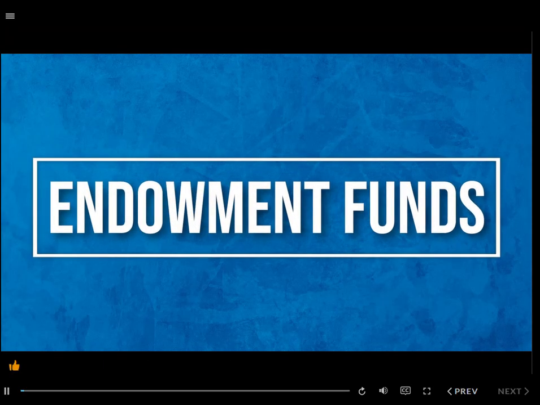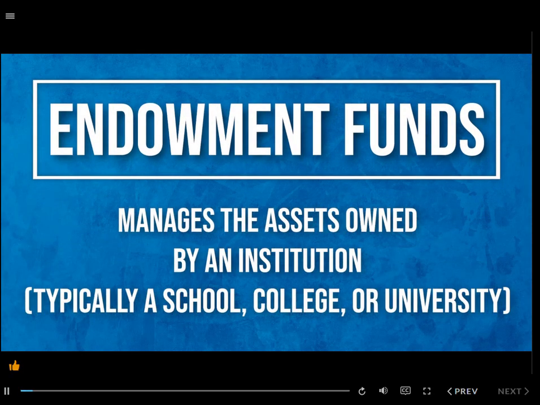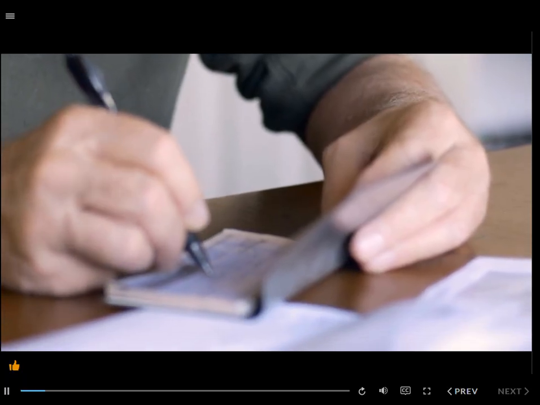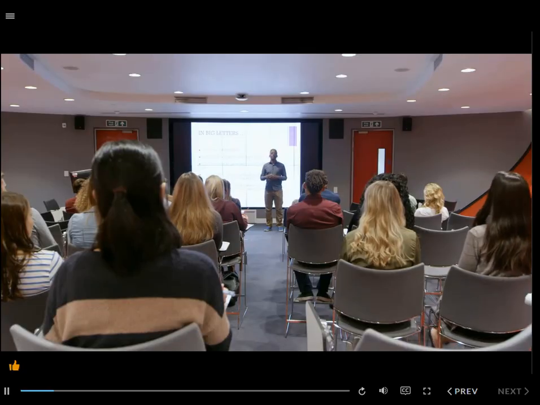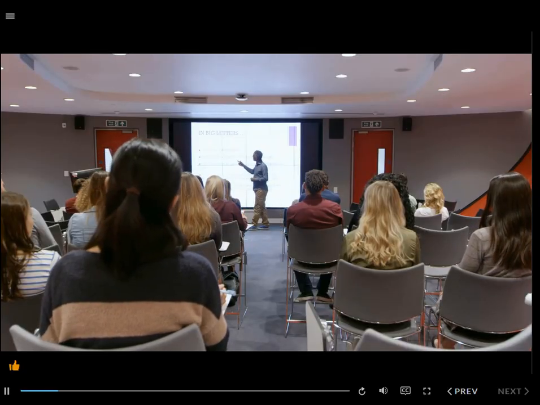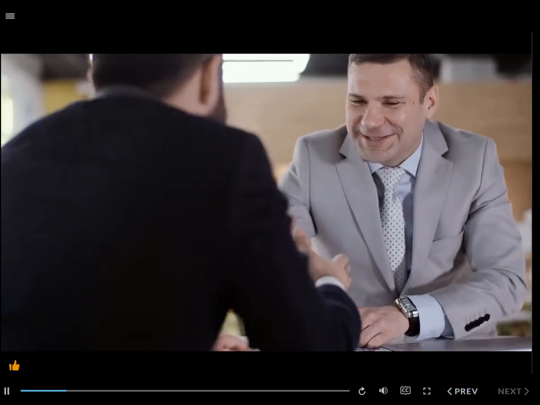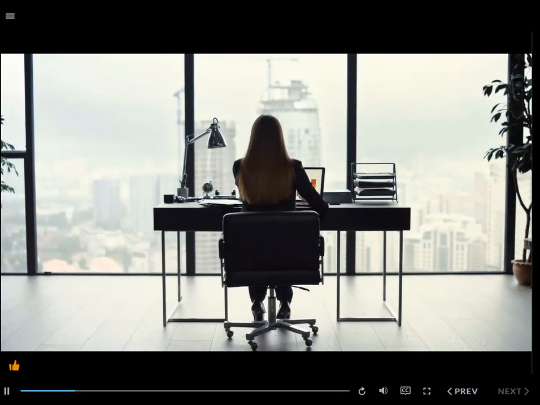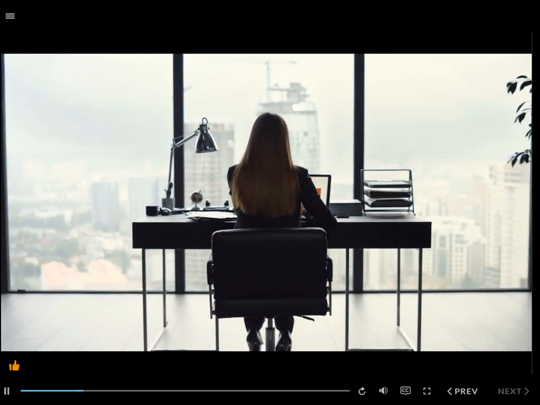Next, we will look at endowment funds. An endowment fund manages the assets owned by an institution, typically a school, college, or university. An endowment fund typically receives its money from donations, normally alumni who want to give back to the school. These donations can be small or large, with the smaller ones typically coming in more frequently, and the larger ones, say maybe a $5 million donation or greater, less frequently, and the endowment fund manager normally does not know when they will get these large donations.